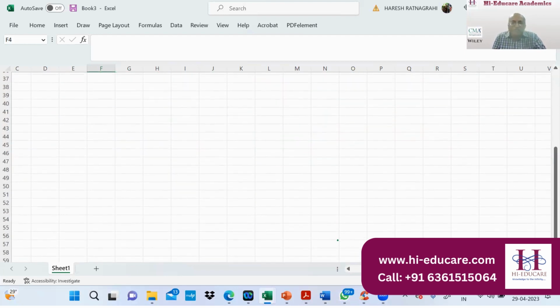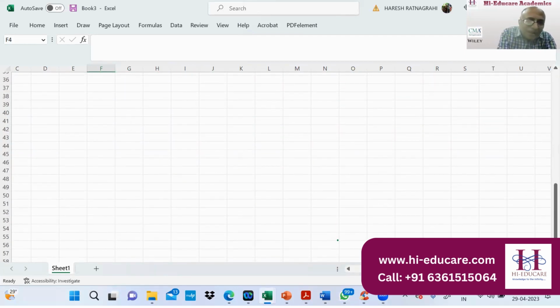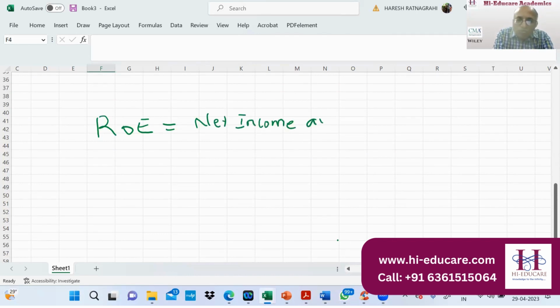So, return on equity: first of all, let us write down the formula, and then we will deep dive. Net income available to common shareholders. Why am I writing common shareholders? Because the equity definition is wide.